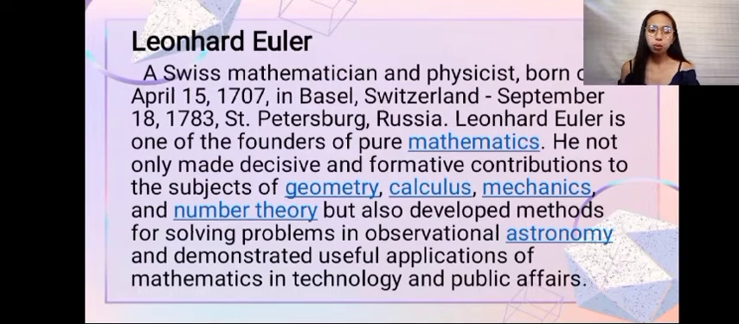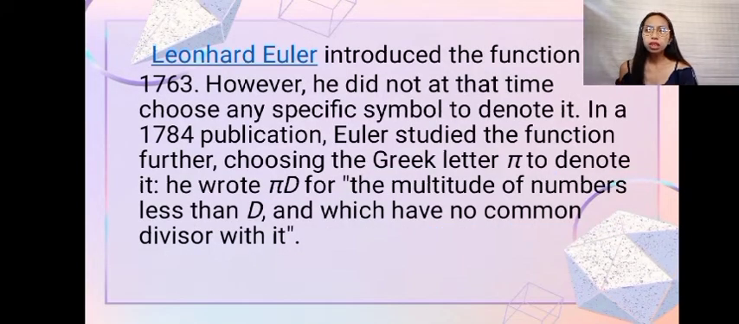He not only made decisive and formative contributions to the subject of geometry, calculus, mechanics, and number theory, but he was also able to develop methods for solving problems in observational astronomy. Aside from that, he was also able to demonstrate useful applications of mathematics in technology and public affairs. Leonhard Euler introduced the phi function in 1763.